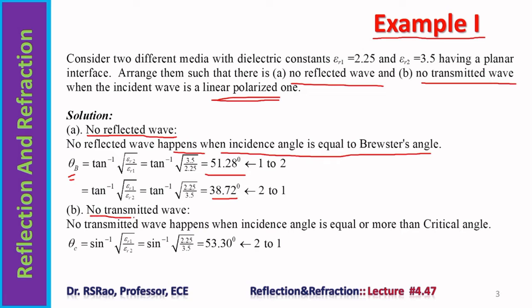No transmitted wave means total reflection. No transmitted wave happens when the incidence angle is equal to or more than the critical angle. This is the formula. Substitution results in 53.30 degrees. This happens, that is, total reflection happens only when the wave travels from 2 to 1. From 1 to 2, there is no possibility of no transmitted wave.